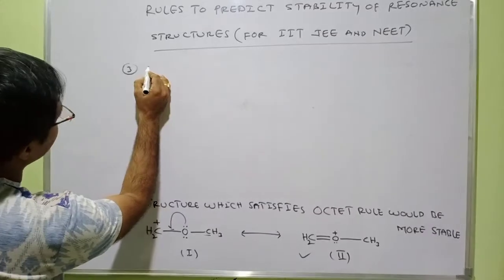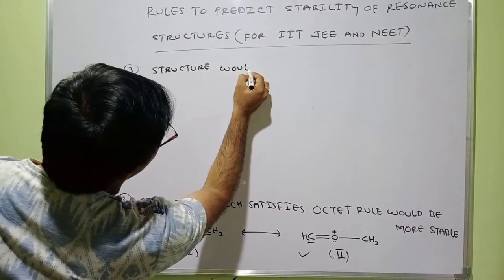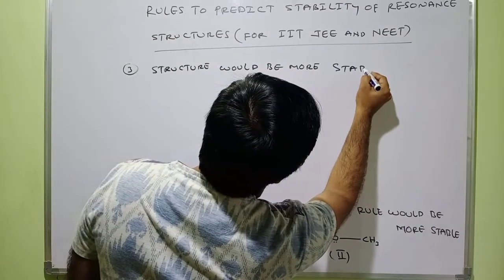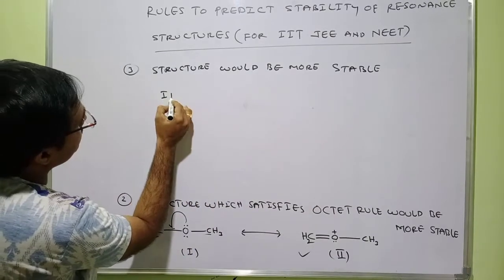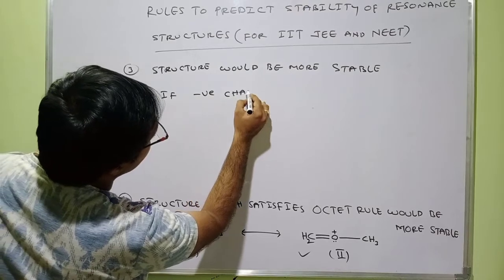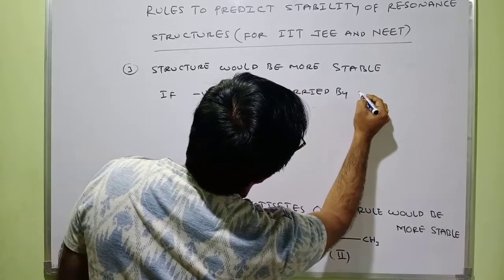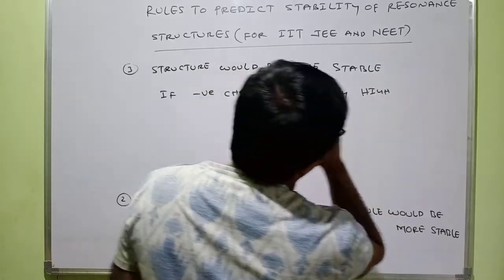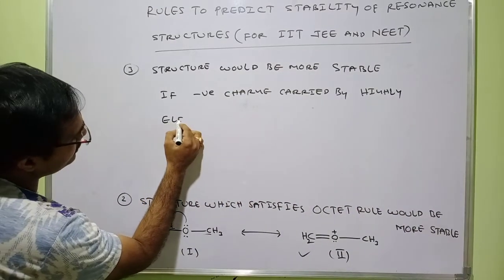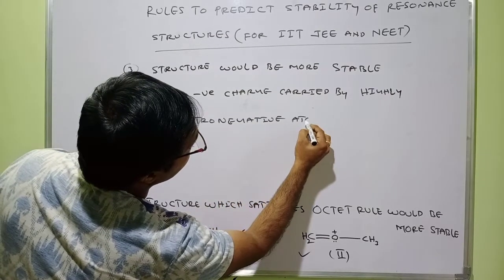Okay. So let me write here. Resonance structure would be more stable if negative charge is carried by highly electronegative atom.